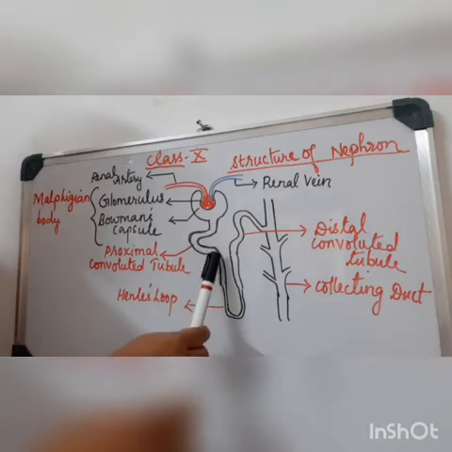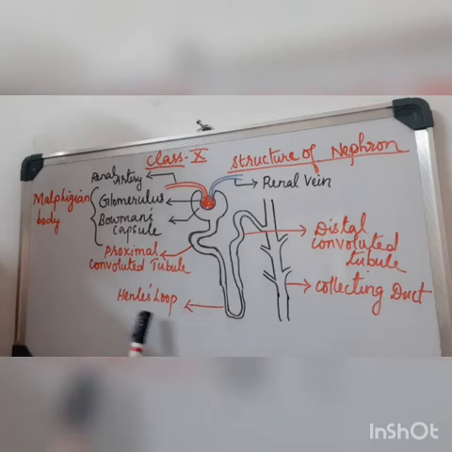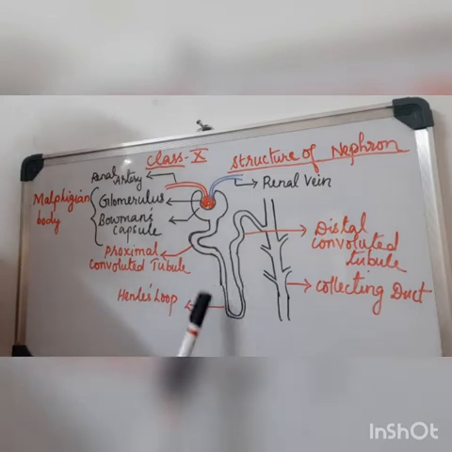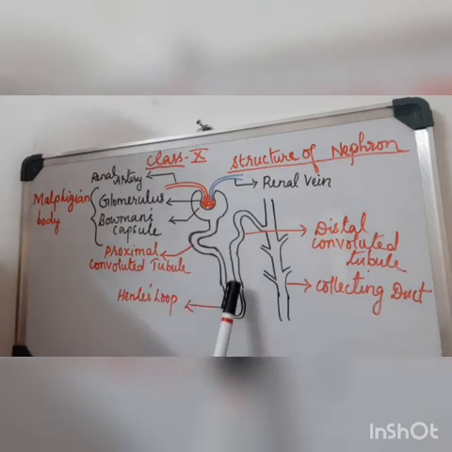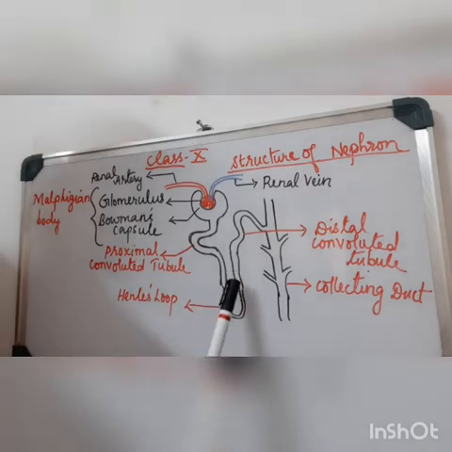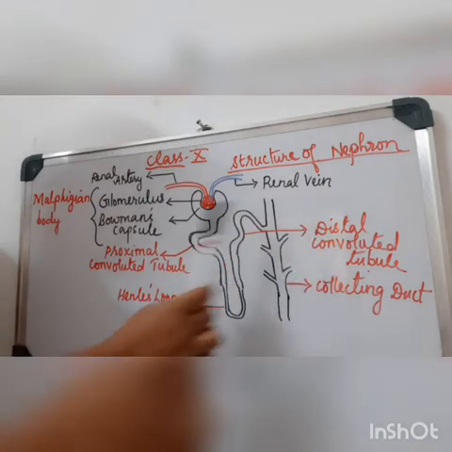Then this tube goes down and becomes very thin. Then it takes a U-turn, and that U-turn alone is called Henle's loop. Loop means a turn like this, and Henle is the name of the scientist who discovered this particular region. Now this loop goes up again and broadens into the normal tubule, which is called the distal convoluted tubule.